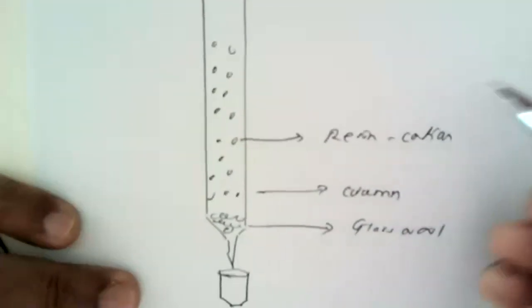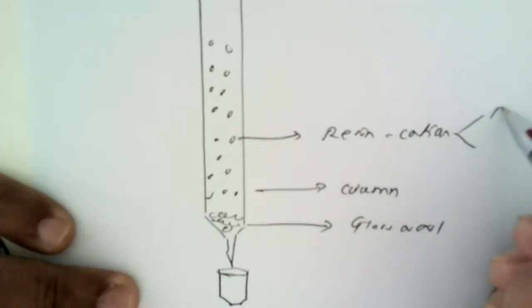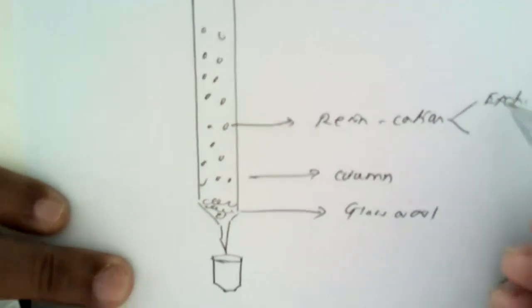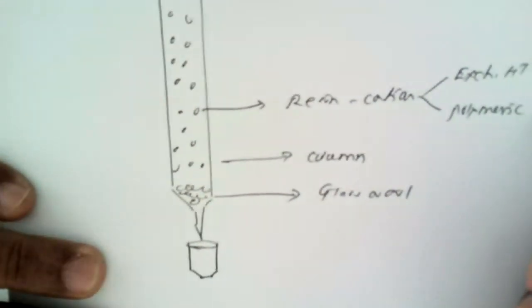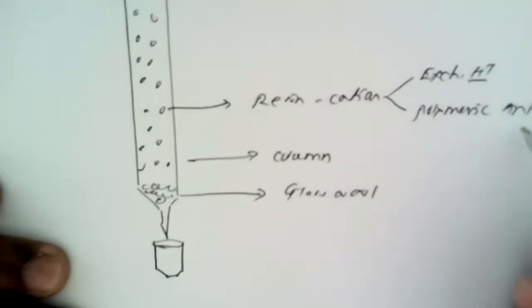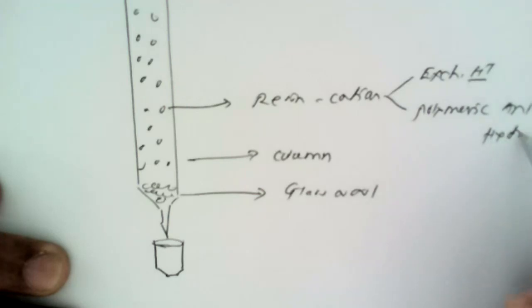What is the peculiarity of cation exchange resin? These have exchangeable H plus ions, and they have a polymeric anion. Another property of these resins is that they are almost hydrophilic in nature.